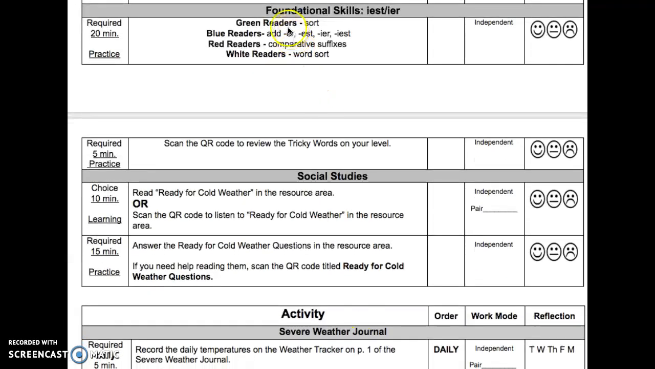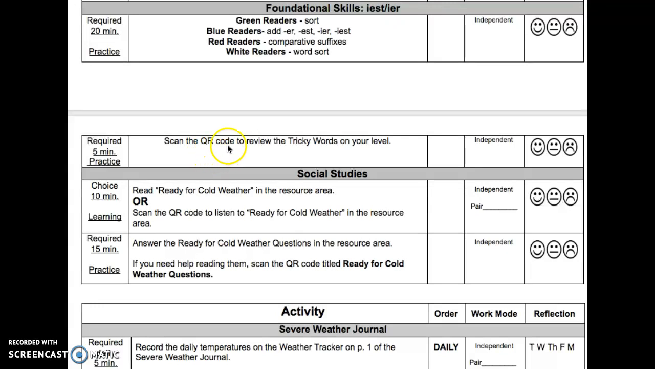The next section is Foundational Skills IEST IER. This is required for 20 minutes. It is practice. Green readers, blue readers, add ER, EST, IER, and IEST. Red readers, comparative suffixes. White readers have a word sort. Then scan the QR code to review your tricky words on your level.